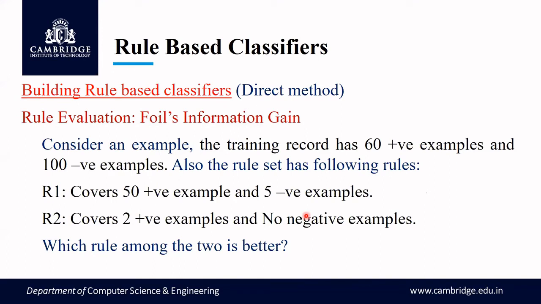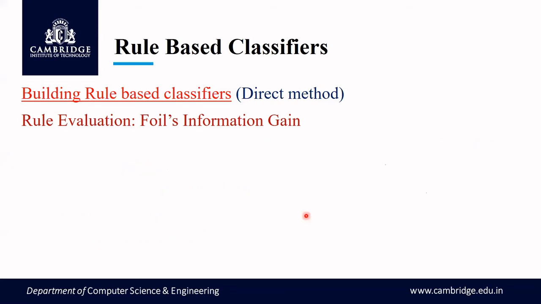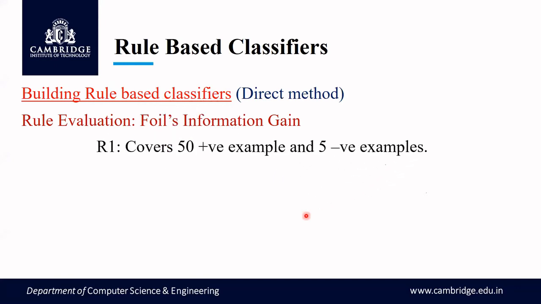The training record has 60 positive examples and 100 negative examples. For this, I have to find which rule is better with respect to FOIL's information gain. So here, first we'll consider rule R1, and the formula is this. What are P0, N0, P1, N1, which ones will you consider?